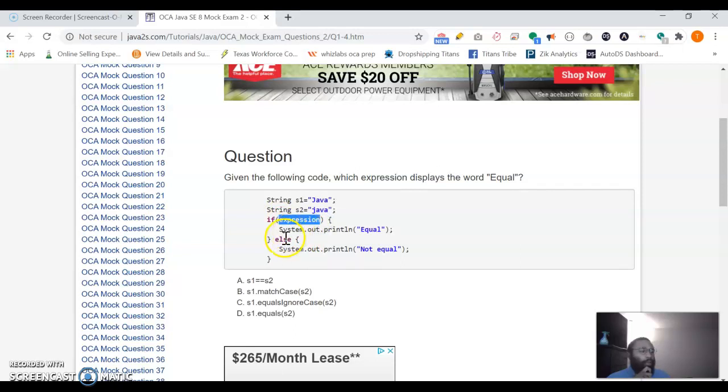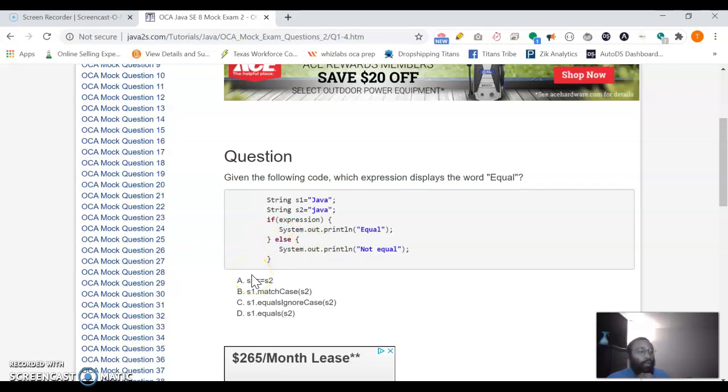Let's see what we got here. So it's saying which one of these expressions down here, when put inside of this if statement, will provide the correct answer, will print out equal. So what we're basically looking for is which one of these is going to evaluate to true, right? Because this is supposed to be a conditional statement inside of an if statement that says, if this is true, do this. If it's not true, do something else. And in this case, the else statement will execute.